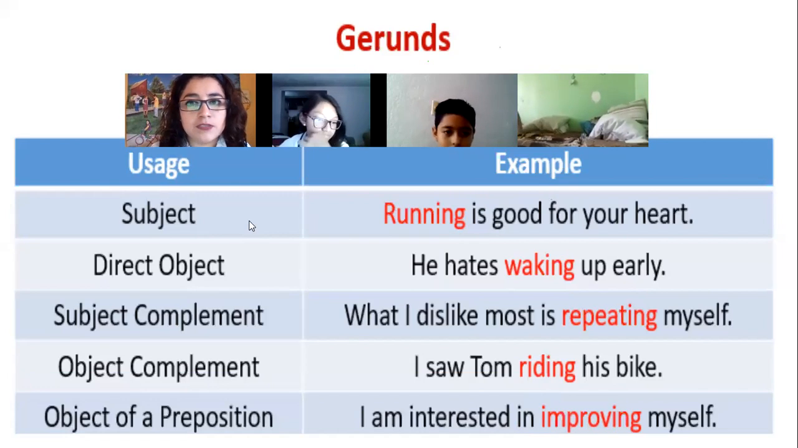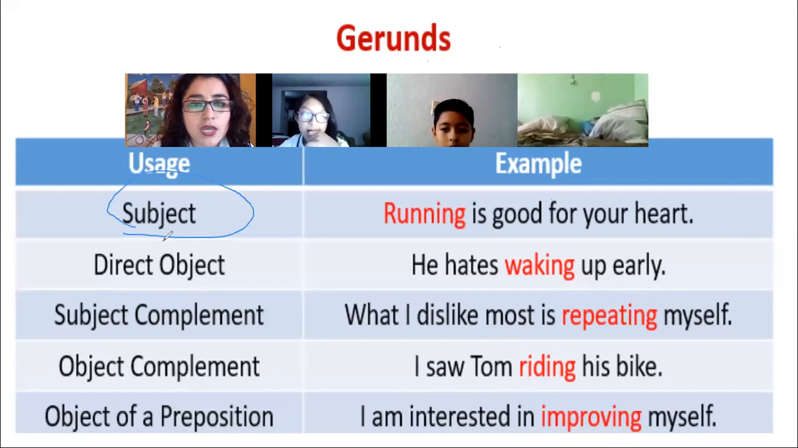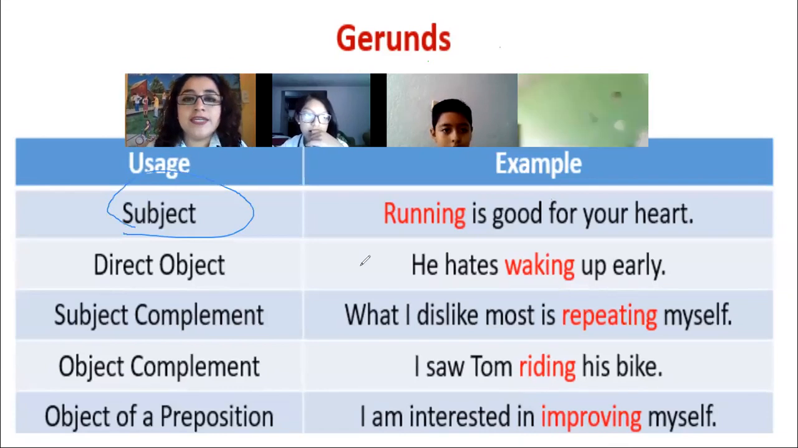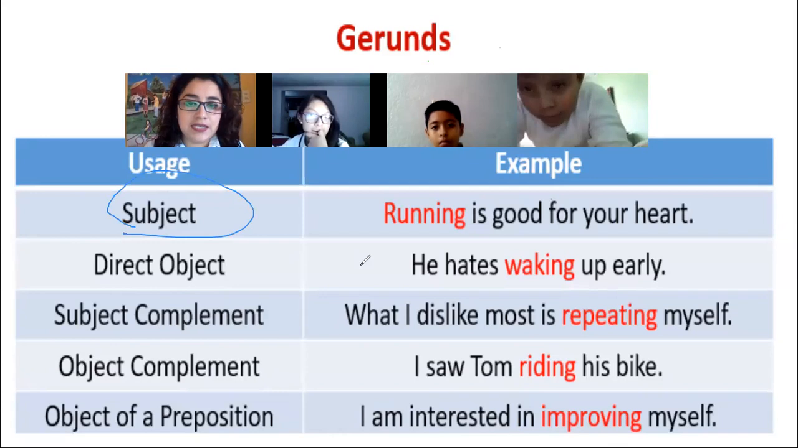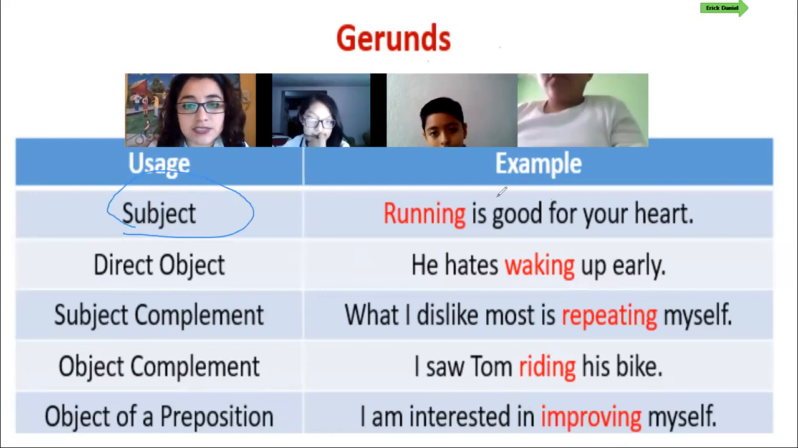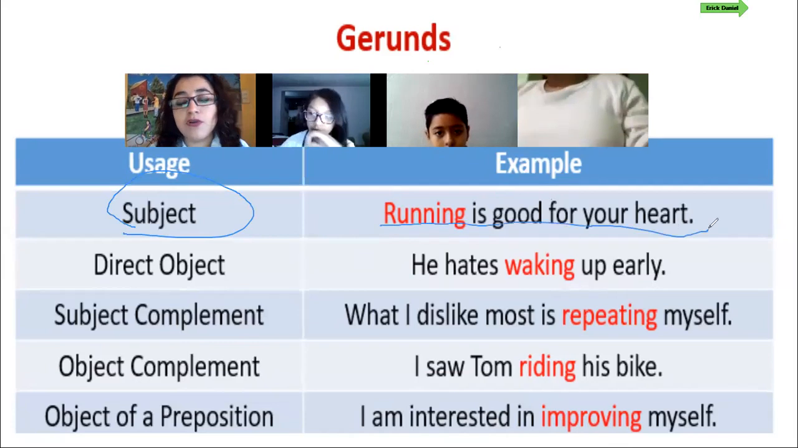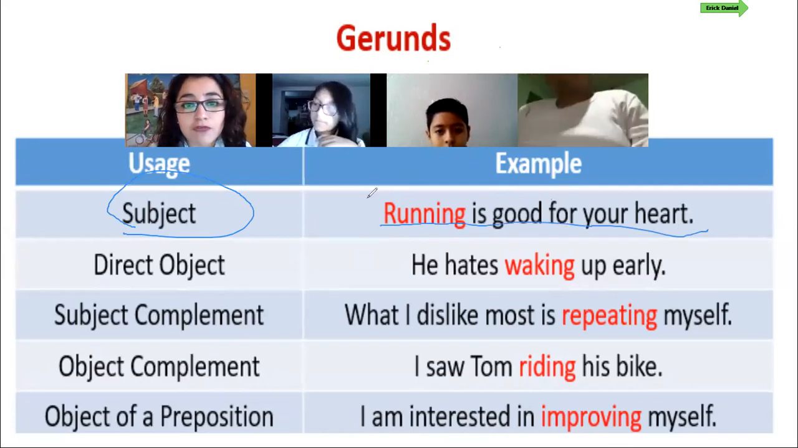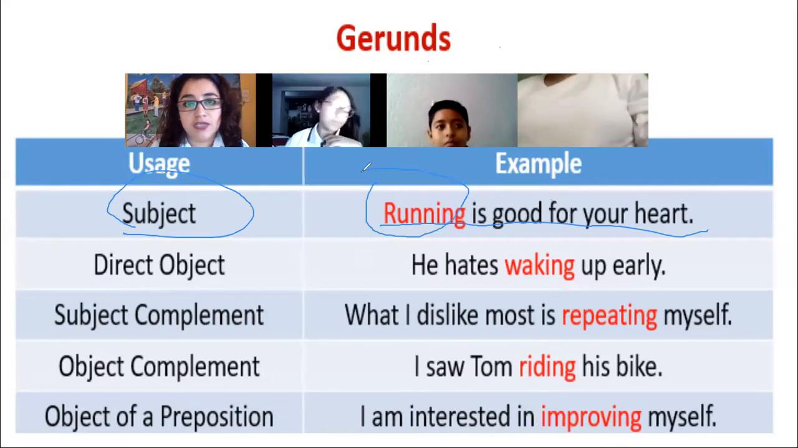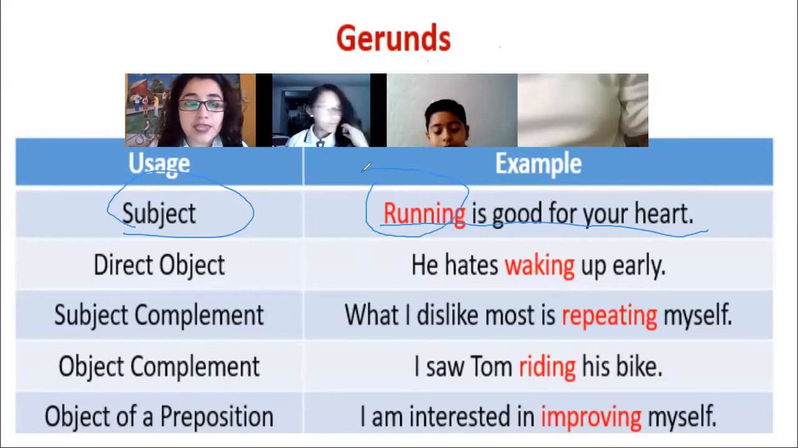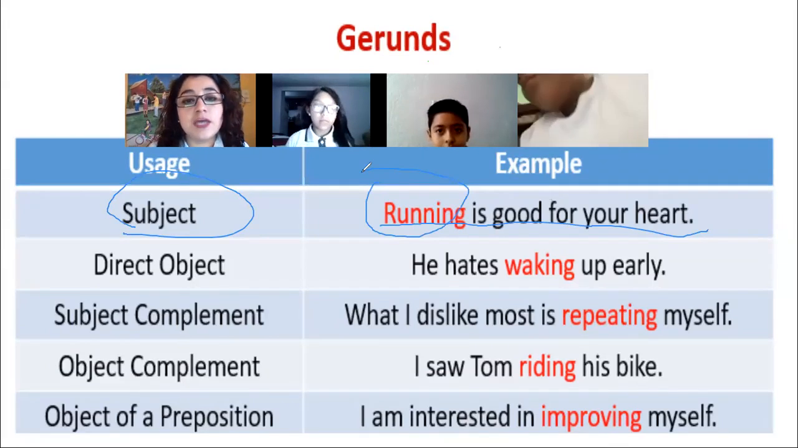So first of all, subject. The subject is when the gerund is at the beginning of the sentence. If you can see in the example, it says, "Running is good for your heart." If you can see, running is at the beginning. So in that way, the gerund is a subject.